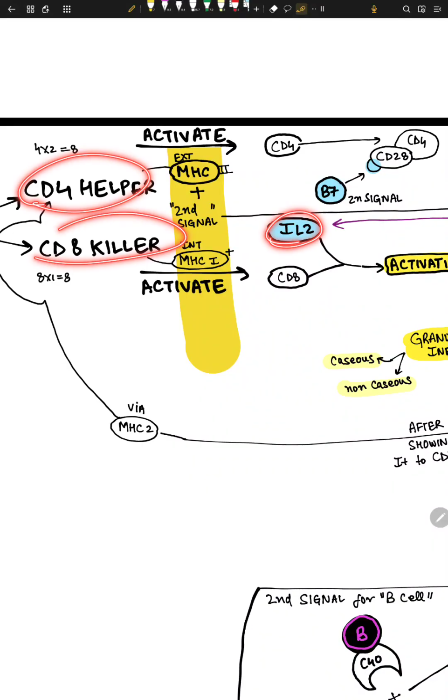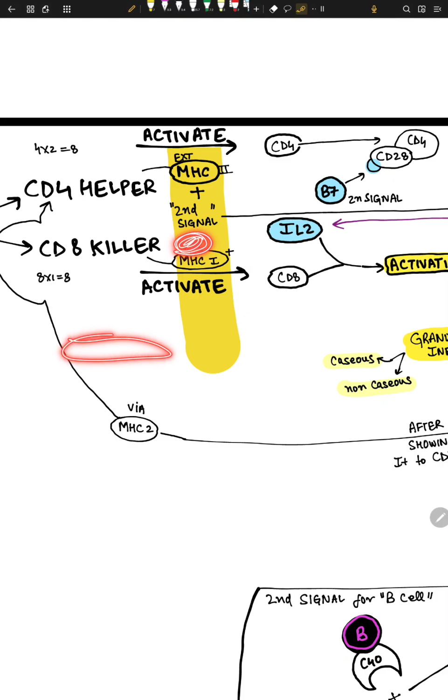IL-2. Okay, let's talk about CD8 killer. I completely forgot about CD8 killer. Okay, so CD8 killer, they are killer. It means they kill. So CD8 killer needs MHC1, that is the showcase molecule presenting antigen, right? And it presents antigen from intracellularly because it's a small plate, okay? So it cannot handle big antigens from extracellular space. It needs smaller antigens, right? So it needs MHC1 molecule plus antigen plus a second signal.